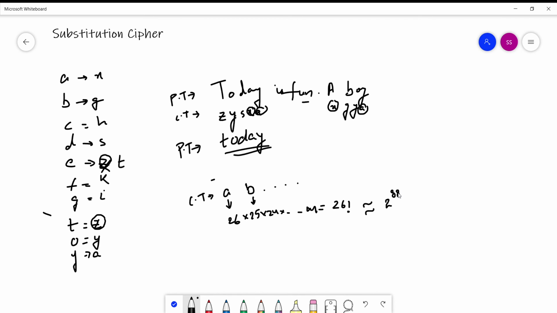When we are talking about ciphers, it's normally a big message or a large sentence sent from Alice to Bob.